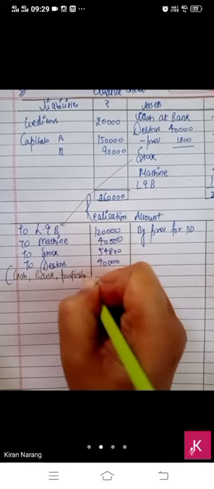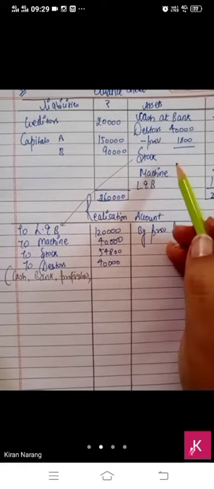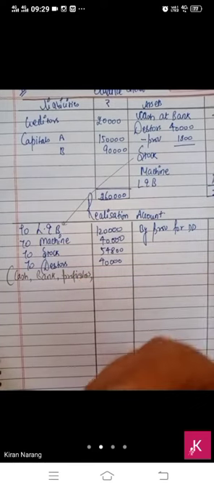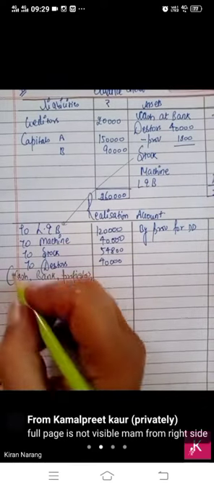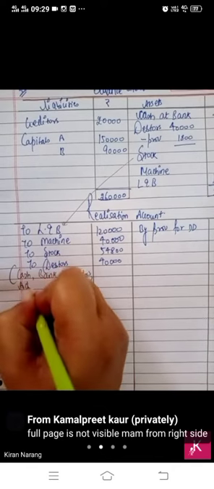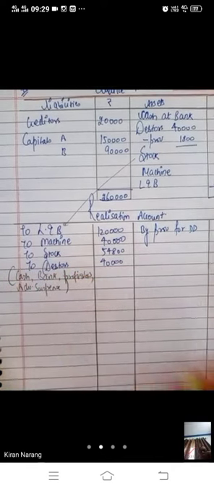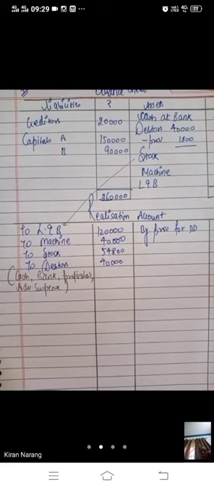If there is a debit balance of profit and loss in the balance sheet, it will not be transferred here. It will be written off in partners capital account. And one more thing, advertisement suspense. These four items will not be recorded in realization account.